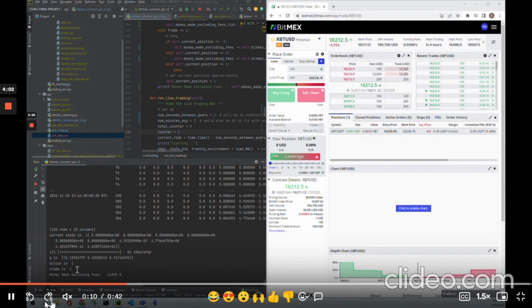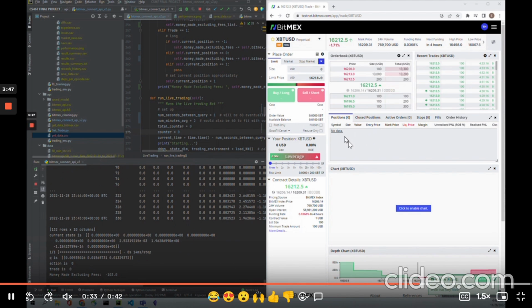So just quickly, you can see that when the action is 1 here, it buys, and when the action here is 0 or -1, it'll change the position. So this is just demonstrating that our API goes through and buys and sells and holds as necessary.